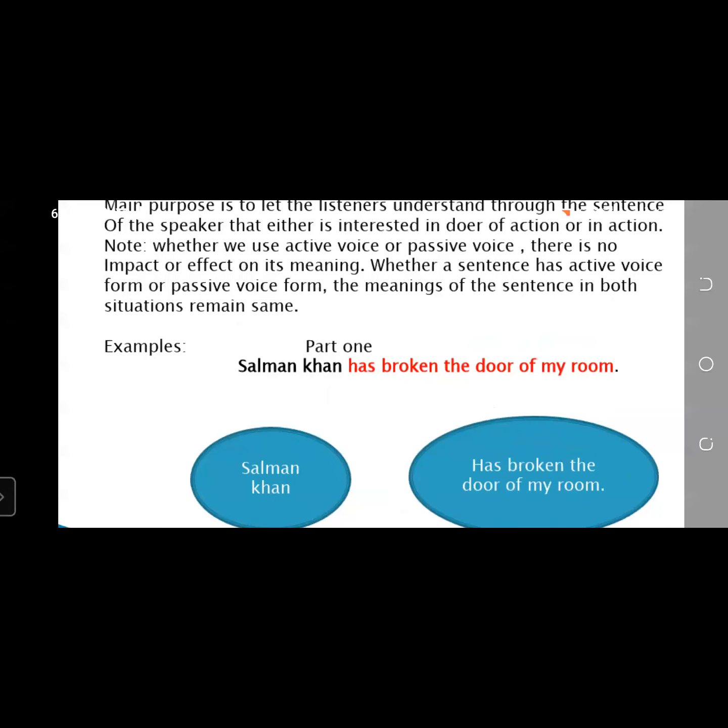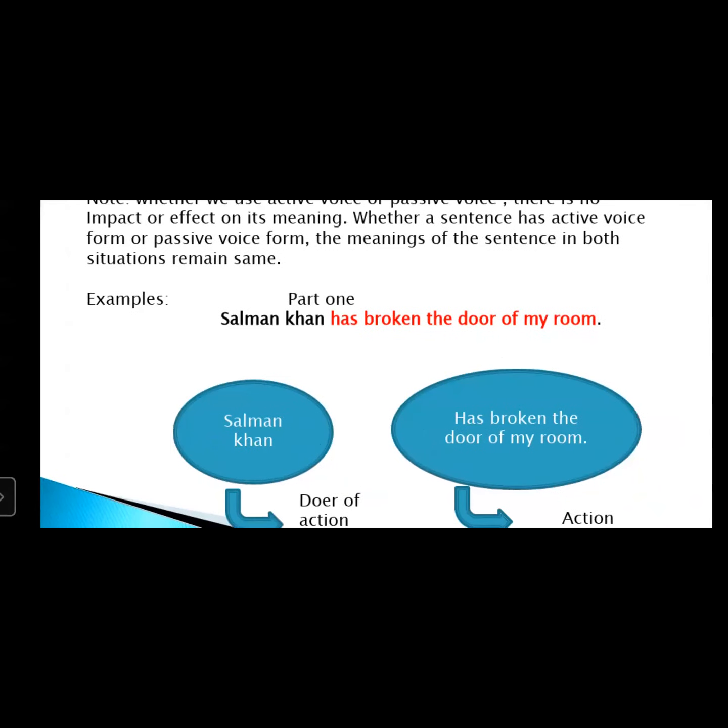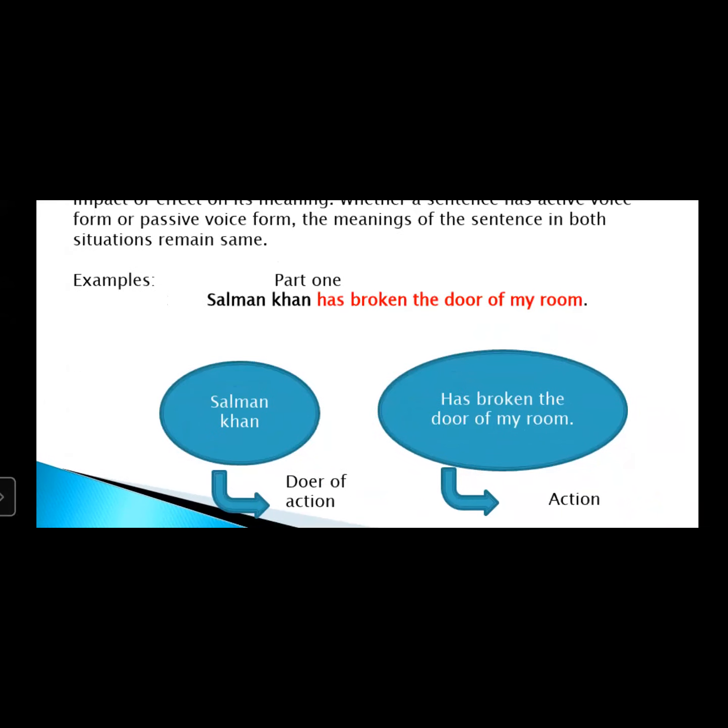In the sentence, there are two parts. Salman Khan has broken the door. Salman Khan is the doer of action, and this is the first part of the sentence, which we call the subject, and has broken the door of my room. This is the action, the second part of the sentence.